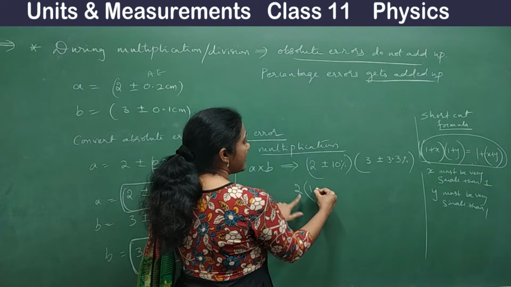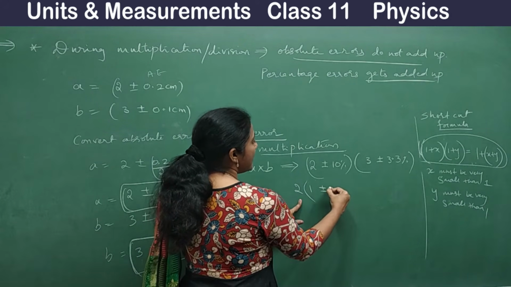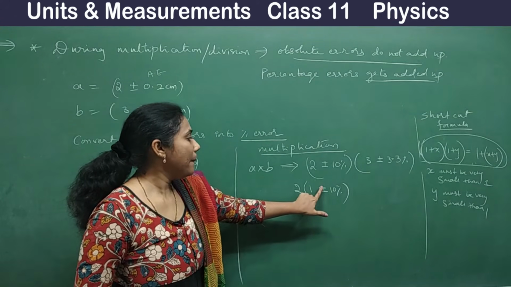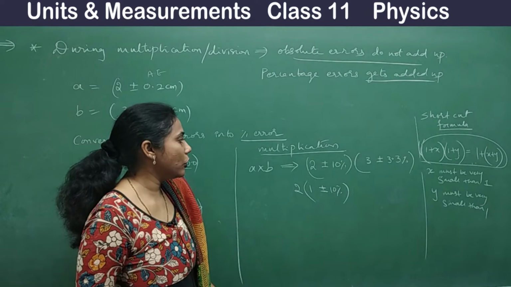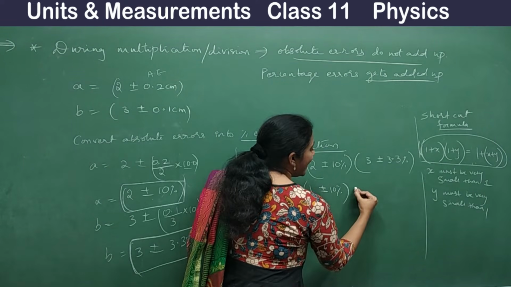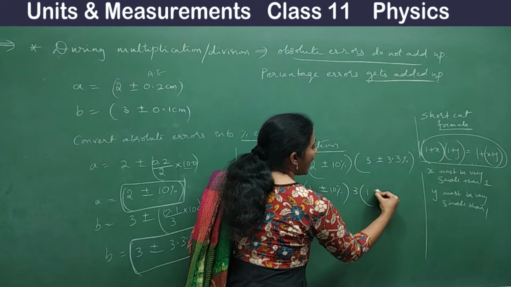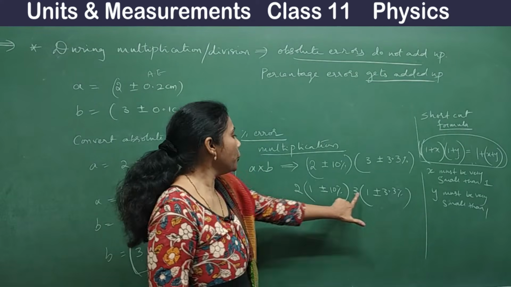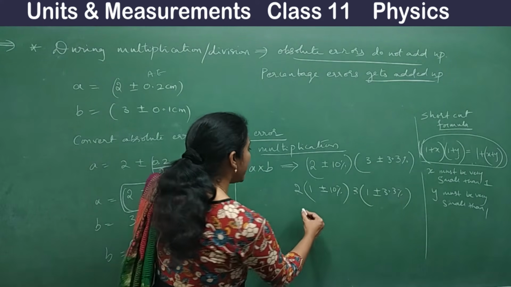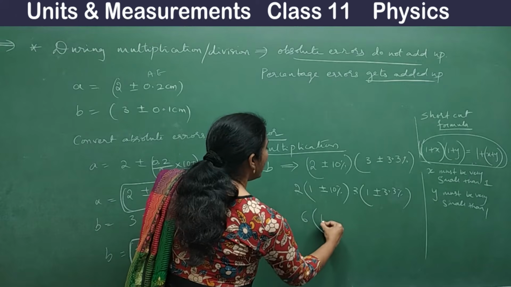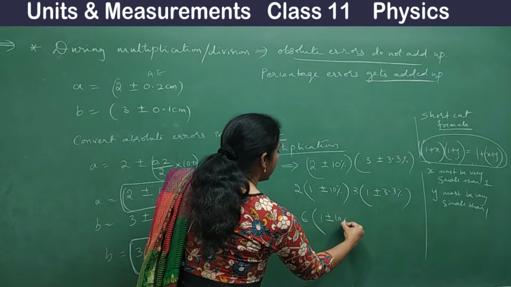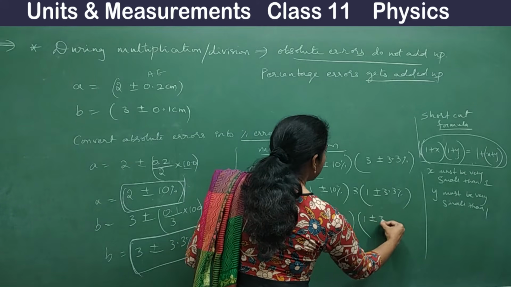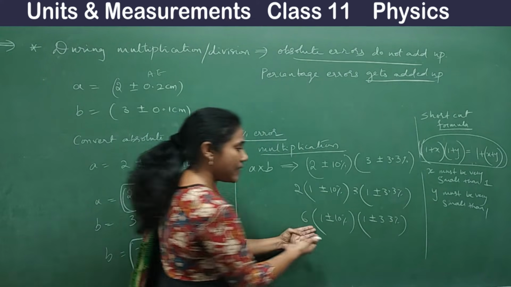This one I can write as 1 plus or minus 10%, and this one I'll write as 3 into 1 plus or minus 3.3%. Now 2 threes are 6: 6 into 1 plus or minus 10%, then 1 plus or minus 3.3%.